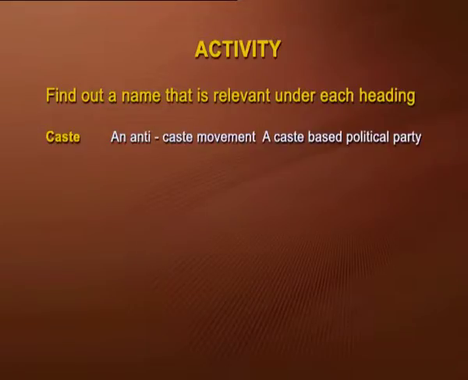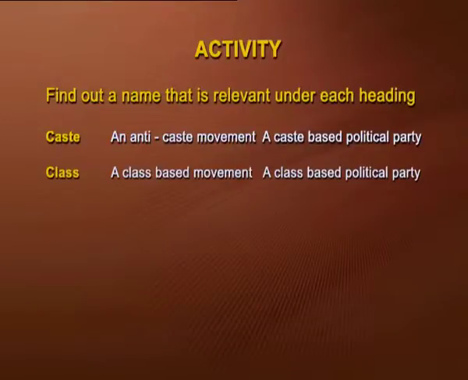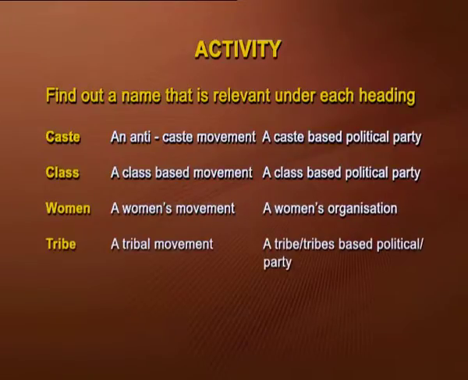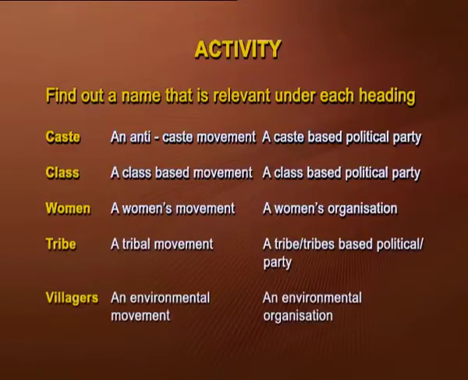If you can mention that. Then the class movement: are you aware of any class movement or any party which focused on class? Similarly, the women's movement, women's organization, tribal movement and the political party based on tribes, the villagers, environment movement and an environment organization. These are certain categories and you can always have one particular social group against all these categories.